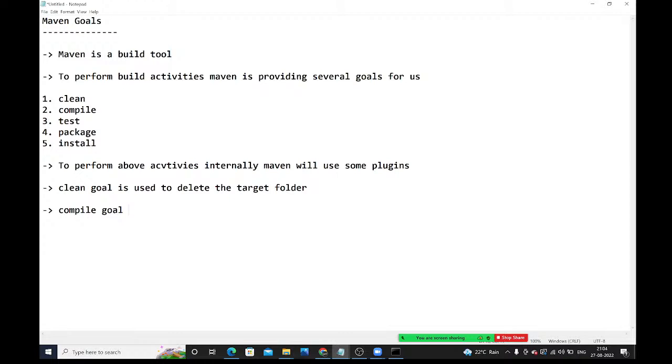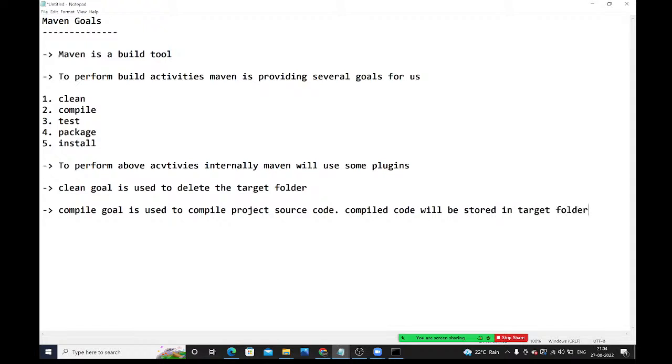The compile goal is used to compile project source code. Compiled code will be stored in which folder, guys? Compiled code will be stored in the target folder. Compiled code means .class files. Compiled code will be stored in the target folder.